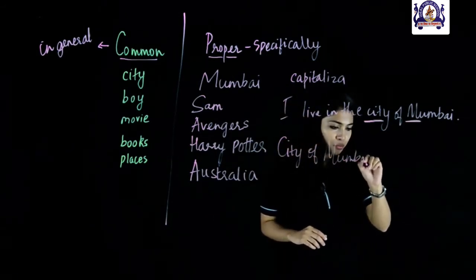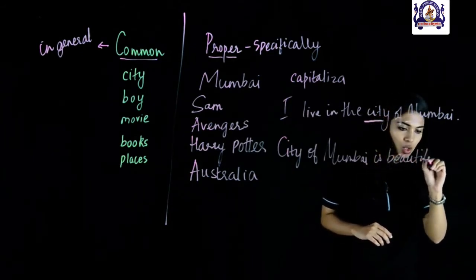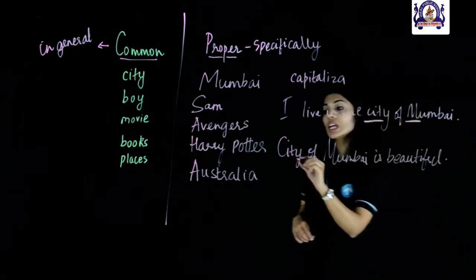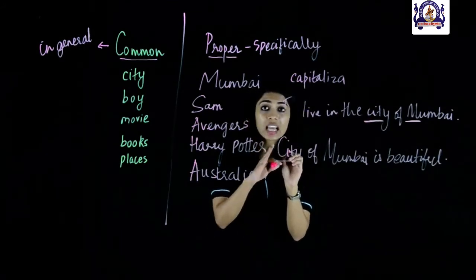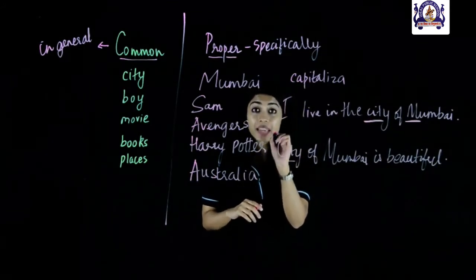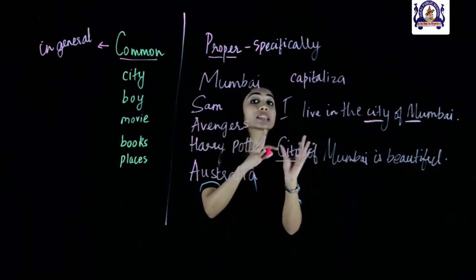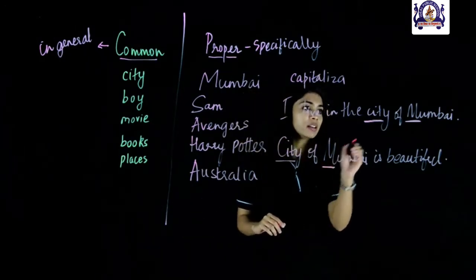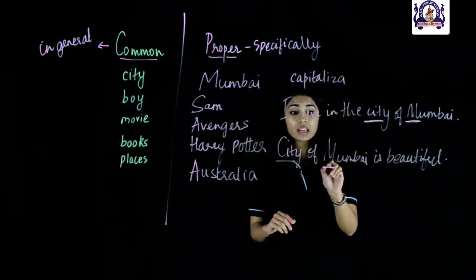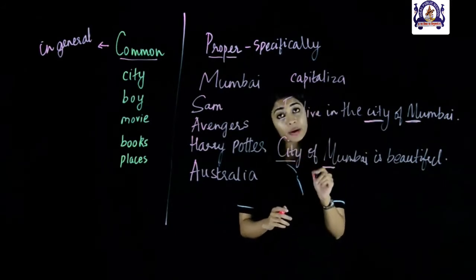is beautiful. Okay. So, as you can see in this sentence, the word city and the letter C specifically is capitalized because the sentence begins with a common noun, and only for that reason we have capitalized the common noun in this sentence. And if you see, Mumbai again has been capitalized, or the letter M has been capitalized, because it's a proper noun.